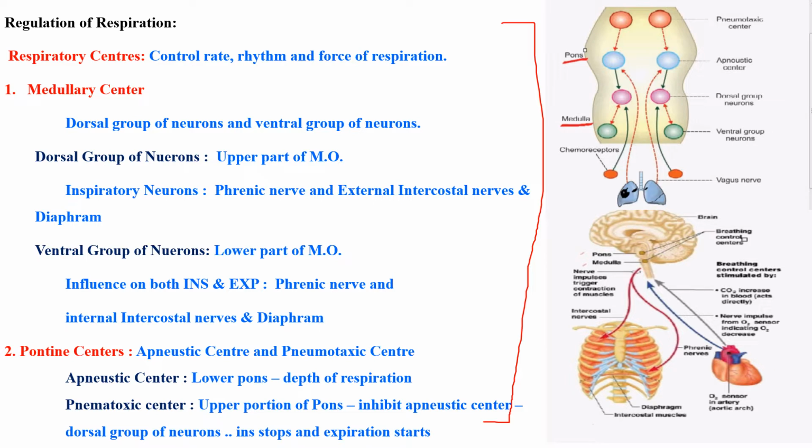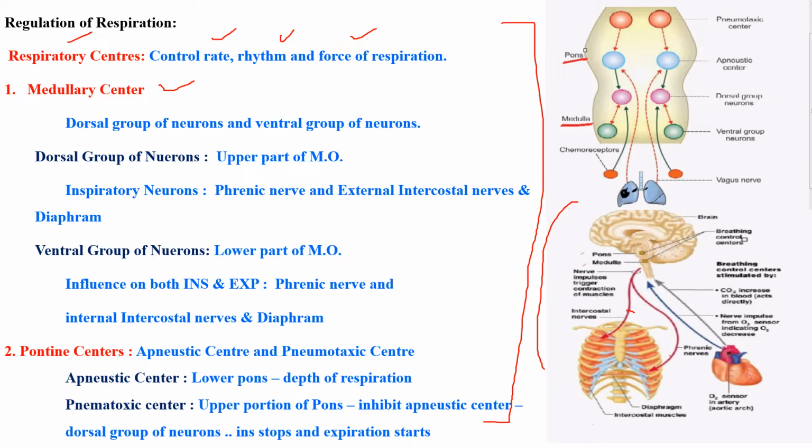Now we'll see about regulation of respiration. In order to know about regulation of respiration, you should know about the respiratory centers. The main function of the respiratory center is that it can control the rate, rhythm and force of respiration. What are the respiratory centers? The first one is the medullary center. Nervous regulation is given here on the brain.